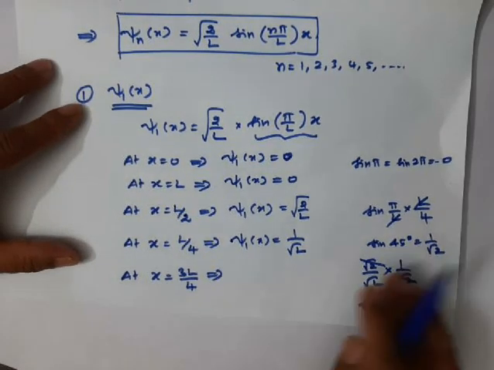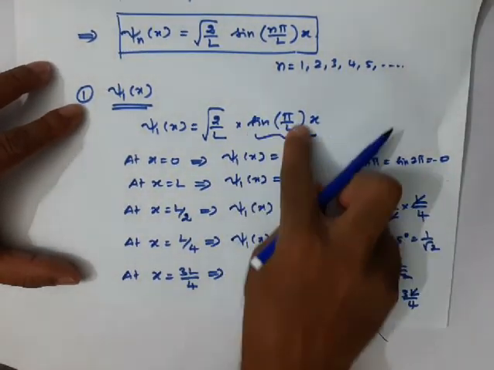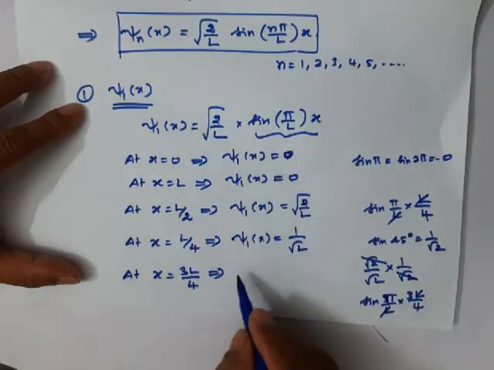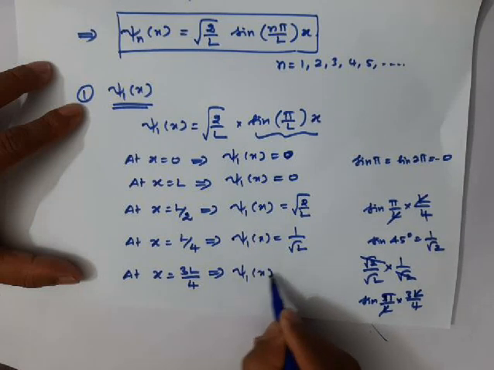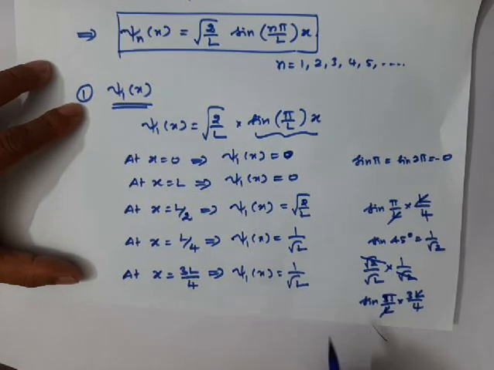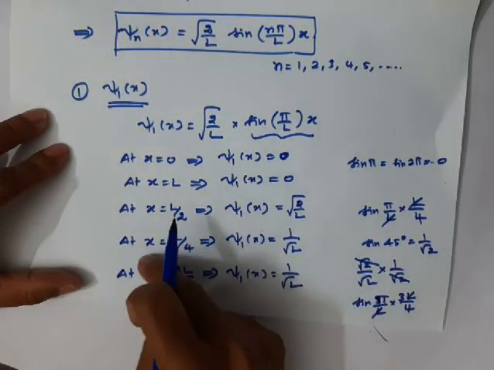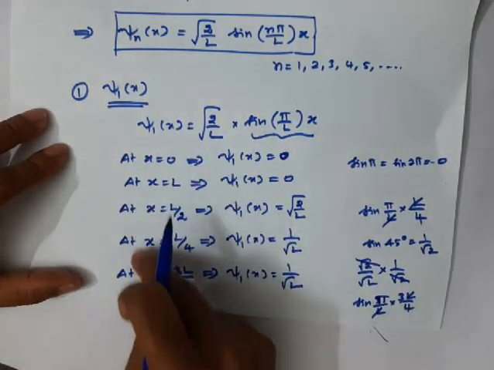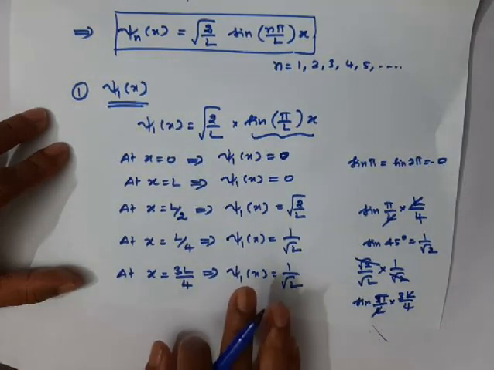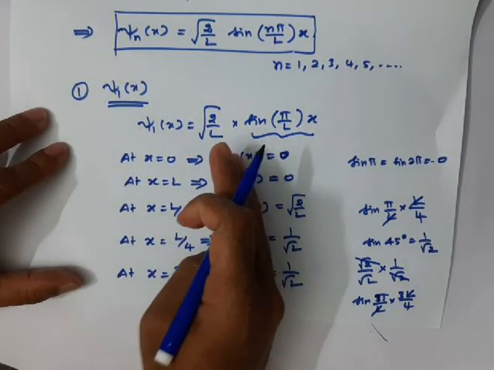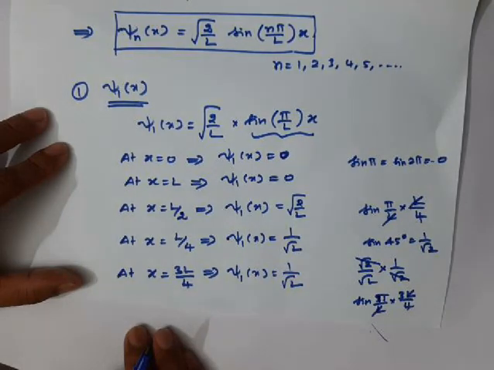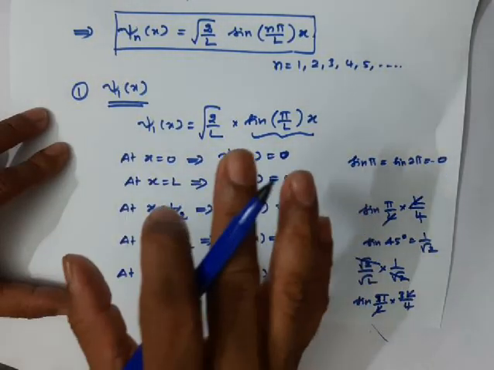If this is also equal to 1 by root 2, what will happen here? Okay, if I put 1 by root 2 here, again root 2 cancels, you will get the same value, 1 by square root of L. Okay, so these are all the wave functions for different values of x. Now what I am going to do is plot the wave function with respect to these x values. How the wave function will look like, okay, we will see.